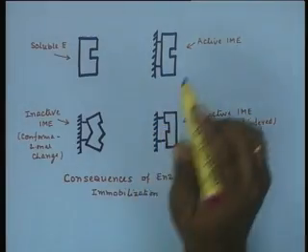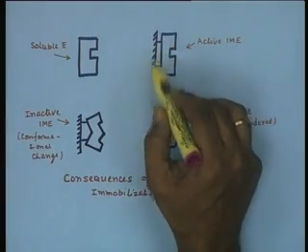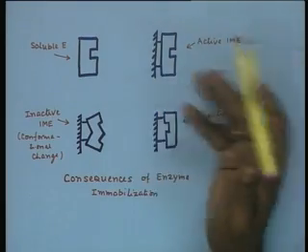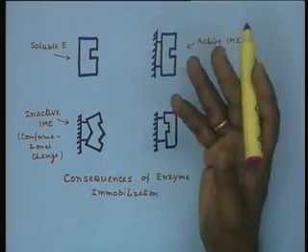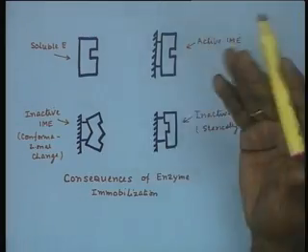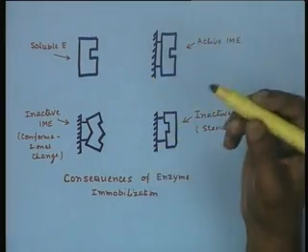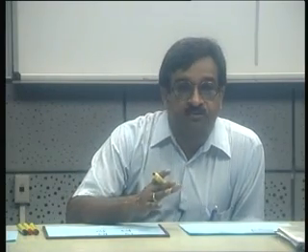For example, here you see a typical soluble enzyme. It has been immobilized onto a solid matrix by some bonds. It could be by electrostatic bond, by metal salt linkage, or by covalent bond, or it could also be an entrapment within a gel. As I mentioned earlier, entrapment within a gel fortunately does not involve the amino acids of the enzyme protein, and therefore the chances of any conformational change during gel entrapment are minimal.